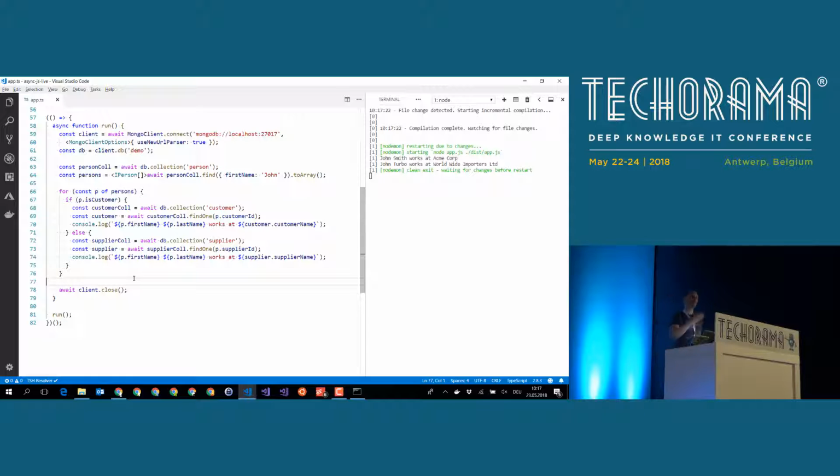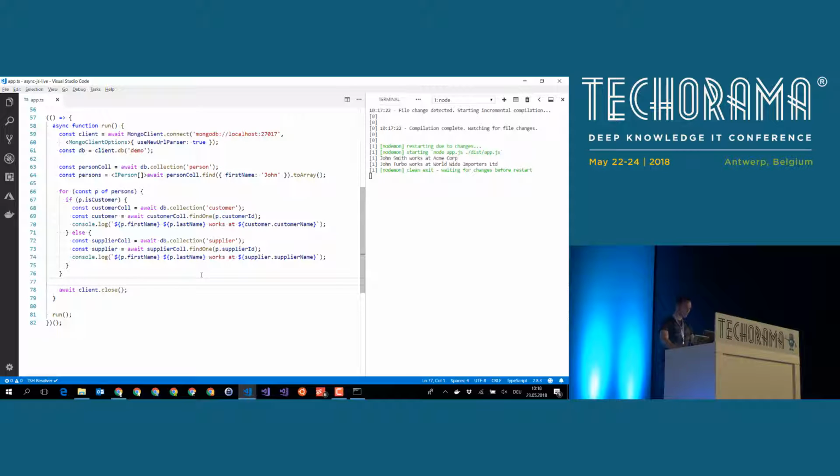Now, of course, in a technical conference like this, we do not stop with this. I always call it Harry Potter programming. It's a little bit of magic, a little bit of fairy dust inside of the code, and somehow things start to work out magically. We want to know what's happening behind the scenes, and we want to understand how this thing works in the background. And this is what we are going to do in the next few minutes.